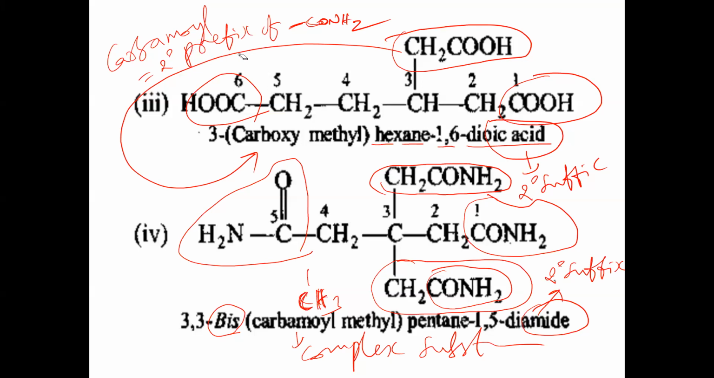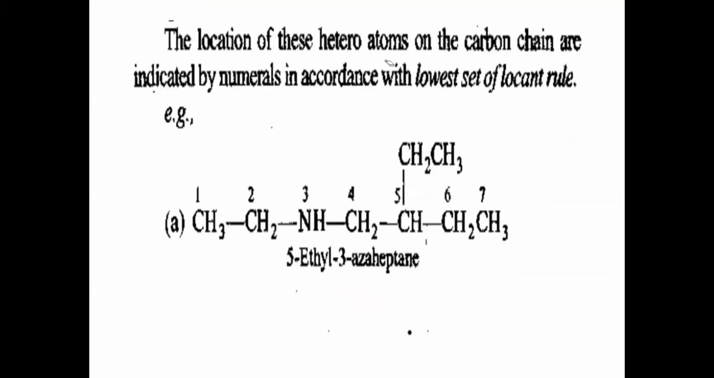Yeah, next here. The location of the heteroatoms on the carbon chain are indicated by numerals in accordance with what? Lowest set of locants rule. Here heteroatoms means what generally? Other than carbon and hydrogen, if any atom is present in the chain, that is called a heteroatom. Like oxygen, sulfur, nitrogen, halogen, all these are heteroatoms. So the positions of heteroatoms should be mentioned here with the number.